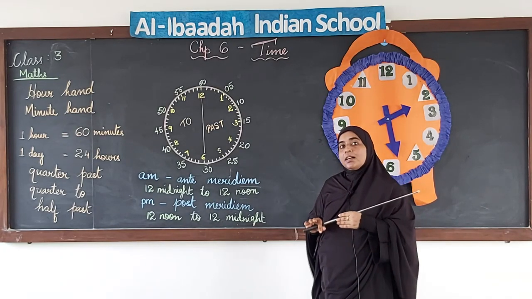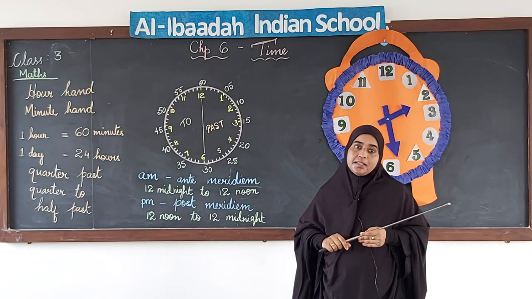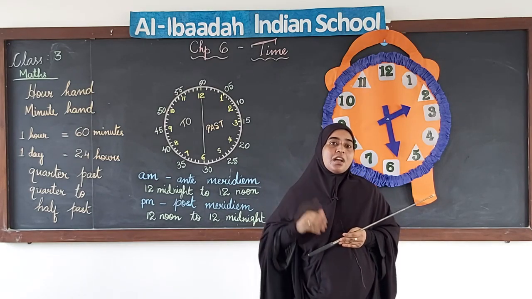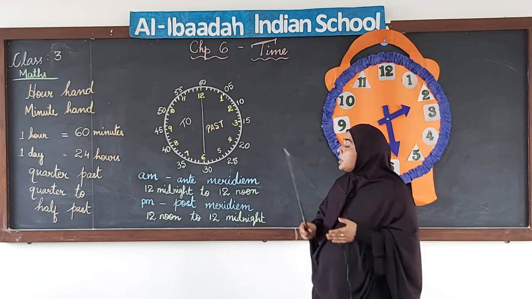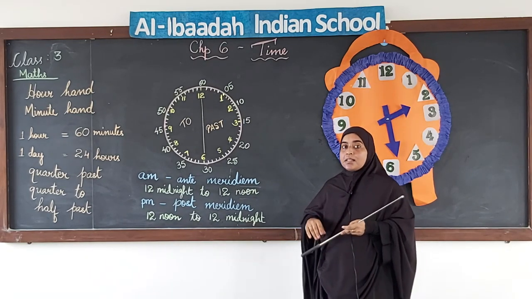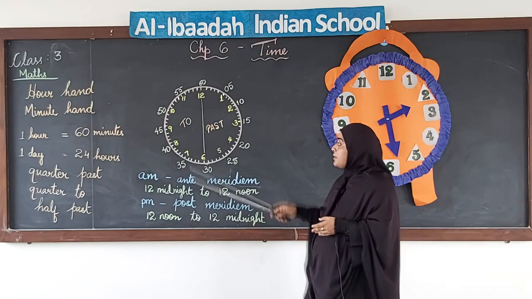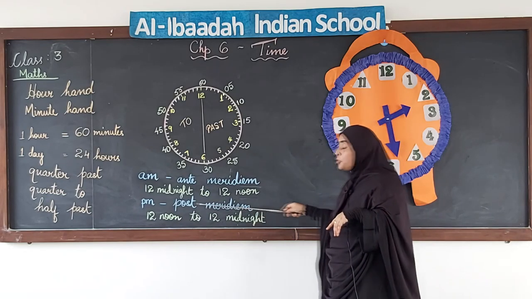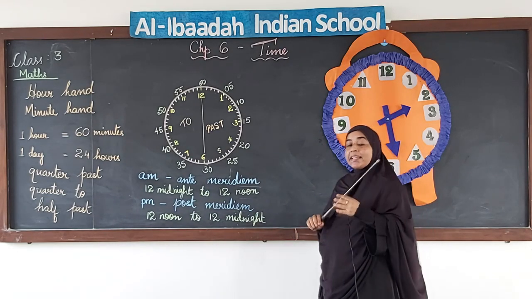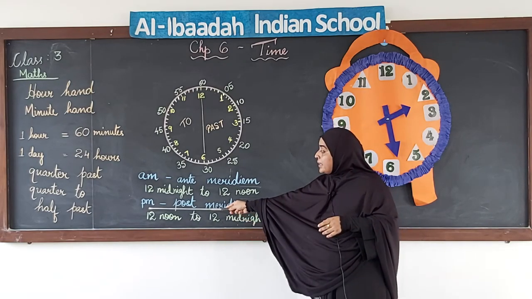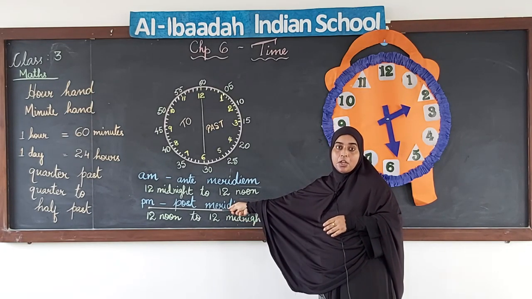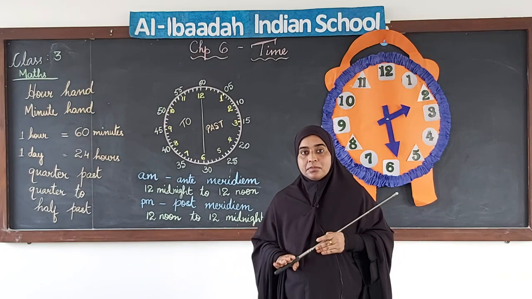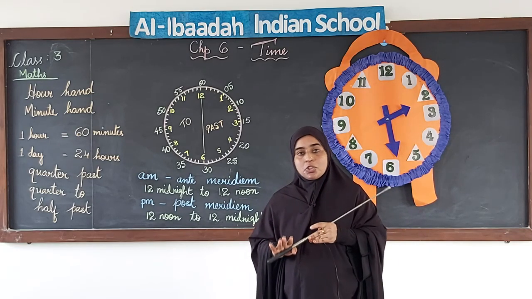If I say 3:30 in the morning, like at night 3:30, will I use AM or PM? AM. Okay, it is the beginning of the day, right, the first half of the day. So, it will be AM. Now, the second half of the day, when the hour hand starts its second round, that is from 12 noon to 12 midnight again, afternoon 12 to night midnight, that is the second half of a day, which we write as PM, post-meridian. So, evening 4:30, what will we use, AM or PM? We will use PM. Have you understood what I have said?